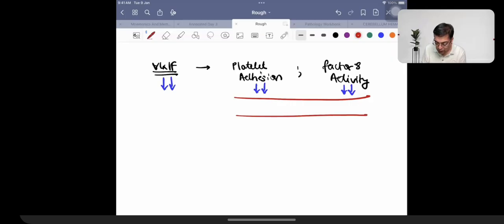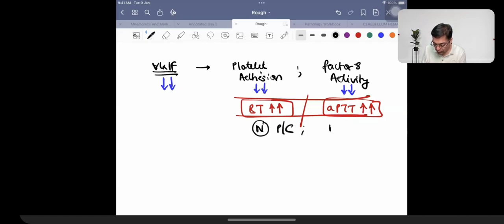If there is a decrease in platelet adhesion, the value of bleeding time is going to increase. If there is a decrease in factor 8 activity, the value of intrinsic pathway gets affected. It is going to increase. There is normal platelet count. There is normal value of prothrombin time. So that is exactly what you see in a patient suffering from von Willebrand deficiency.